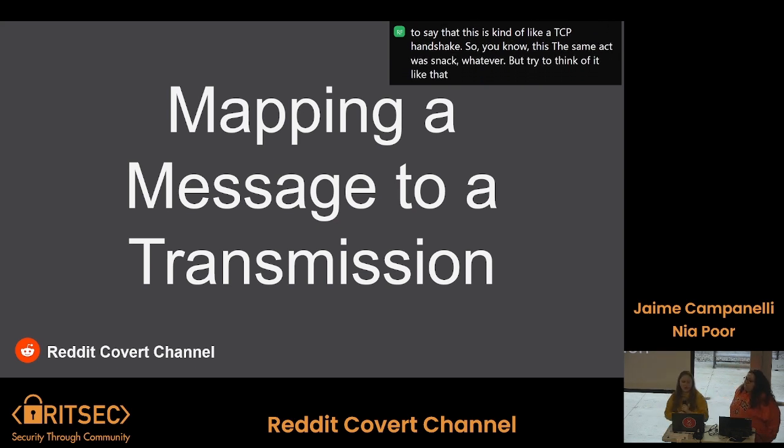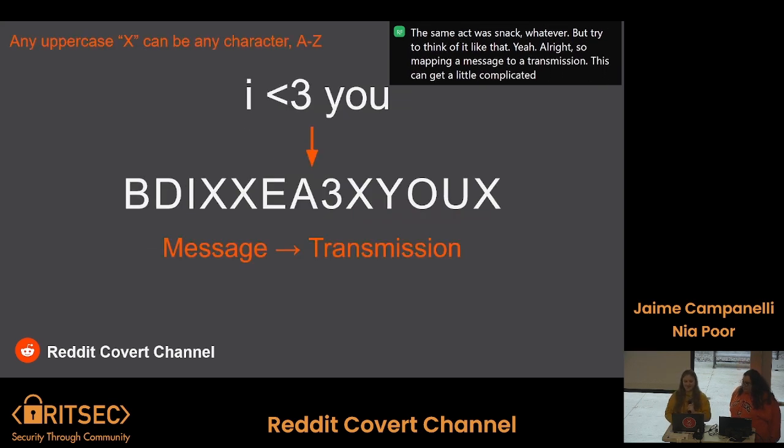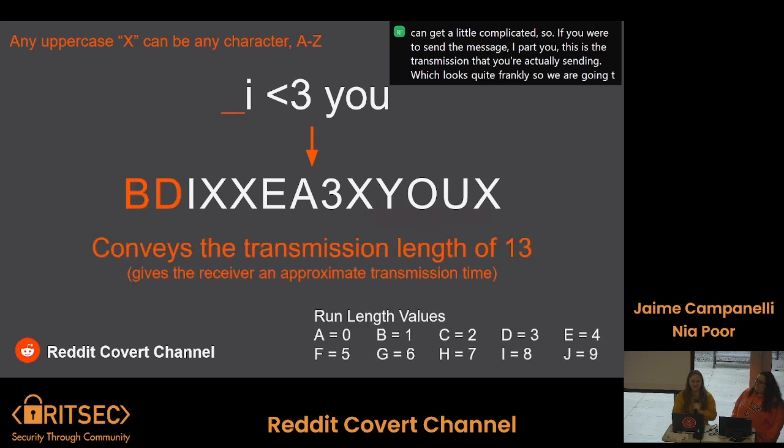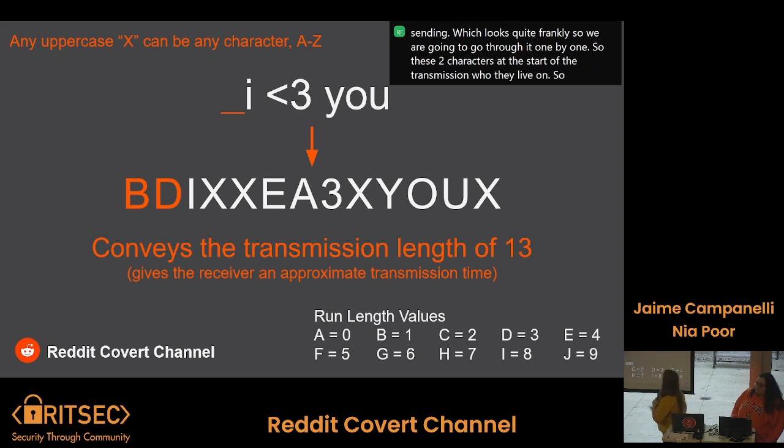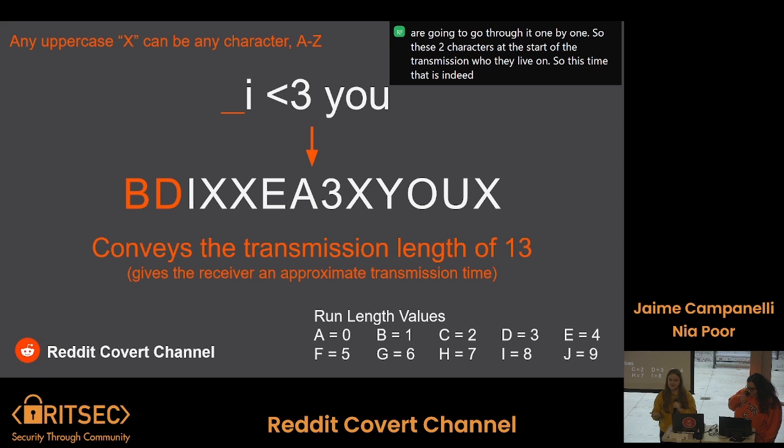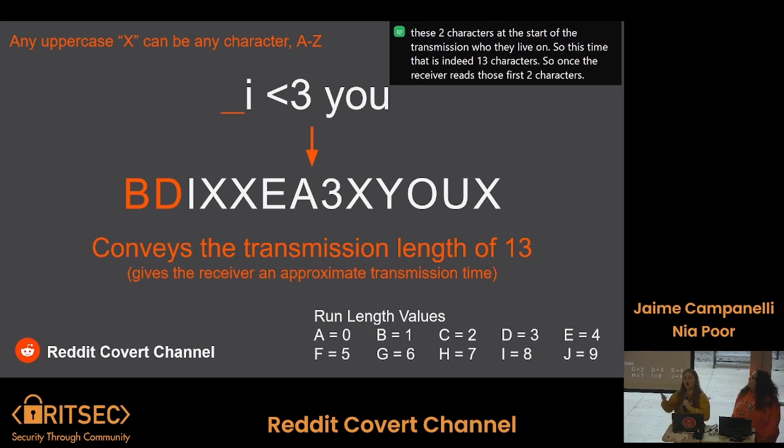All right, so mapping a message to a transmission. This can get a little complicated. So if you were to send the message, I heart you, this is the transmission that you're actually sending, which looks, quite frankly, bonkers. So we are going to go through it one by one. So these 2 characters at the start of the transmission convey the run length. So this time that is BD, 13 characters. So once the receiver reads those first 2 characters, they can say, okay, I'm expecting to receive a transmission that is 13 characters long.